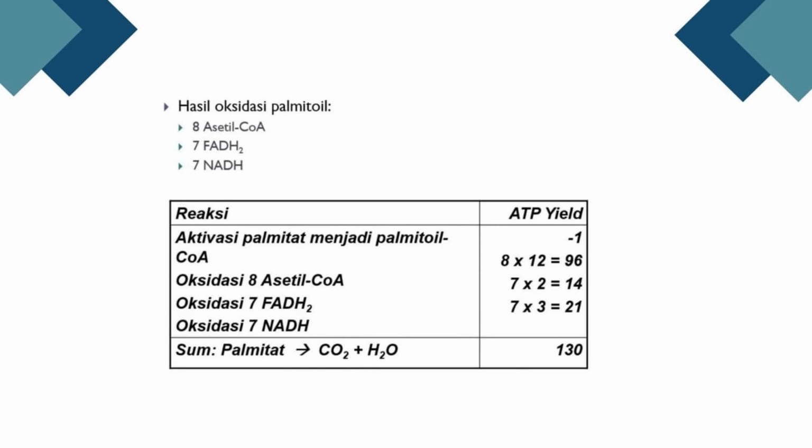So if the carbon atoms are 16, the number of acetyl CoA formed is the number of carbon atoms divided by two. This acetyl CoA will then enter the citric acid cycle to produce energy, with waste products in the form of CO2, as stated in that cycle.